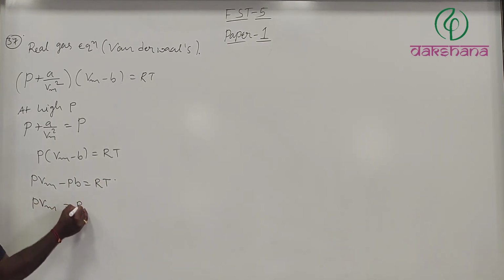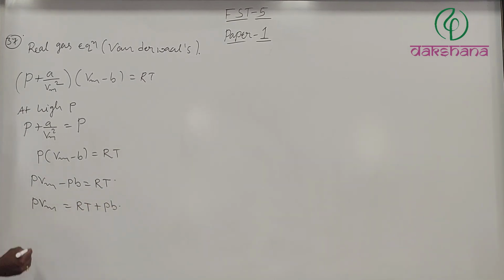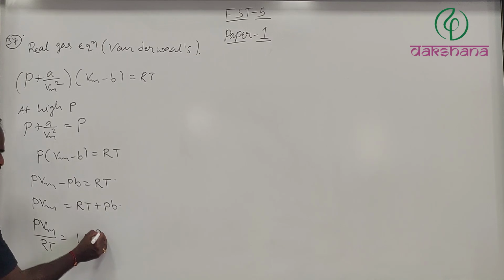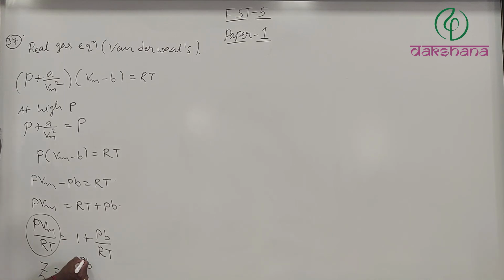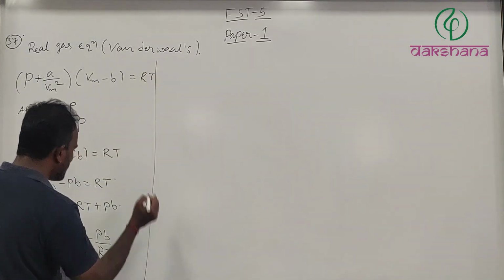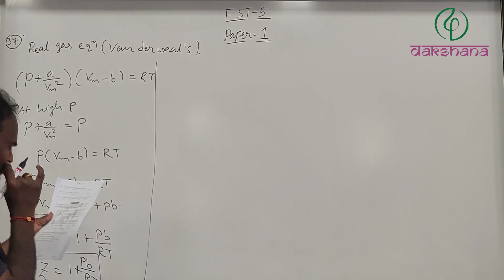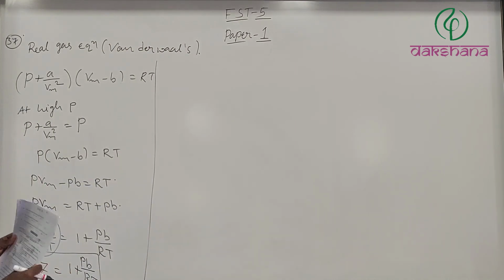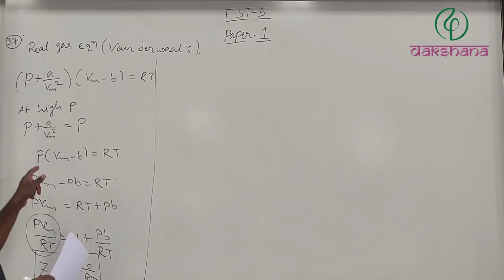PVm is equal to RT plus Pb. Now divide the entire expression by RT. PVm divided by RT is equal to 1 plus Pb divided by RT. Now this value PVm divided by RT is nothing but the compressibility factor Z. Z is equal to 1 plus Pb divided by RT. This is one expression, and that expression is there as option A. Now we have to check with another one that should come in terms of the Vm terms. Now let's see.